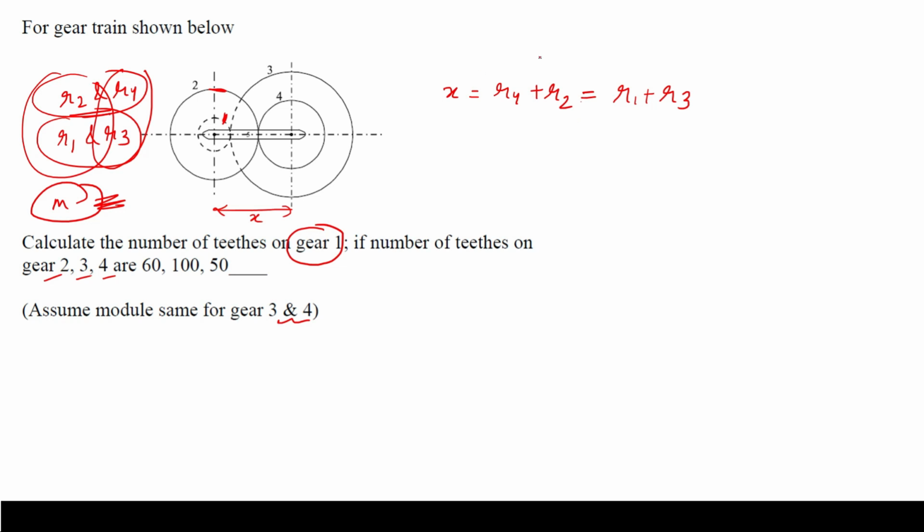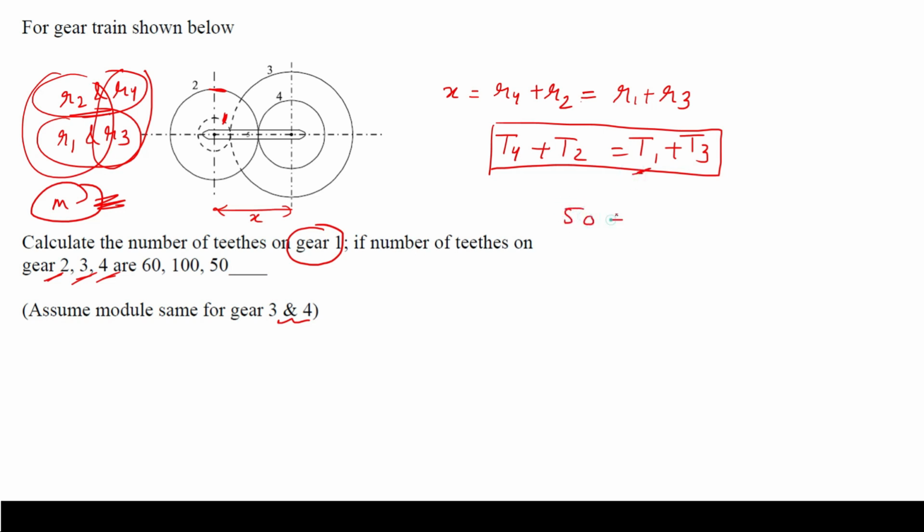So I can just replace the radius by the number of teeth: t4 plus t2 equals t1 plus t3. When all modules are the same, I can write the radius in the form of number of teeth. Now everything is given, t2, t3, t4 are given, so you can calculate t1 from here. Let's put in the values 50 and 60 equal to t1, which we have to calculate, plus t3, which is 100. So it is 110 minus 100, so t1 is equal to 10 teeth.